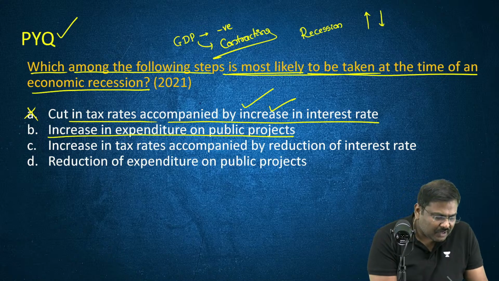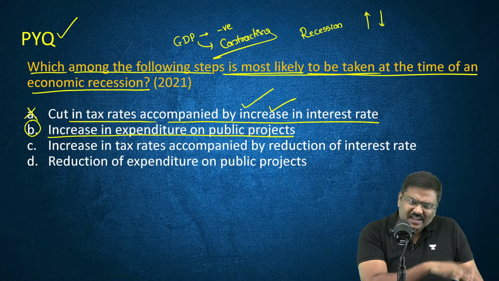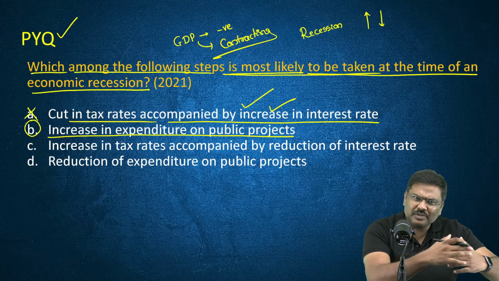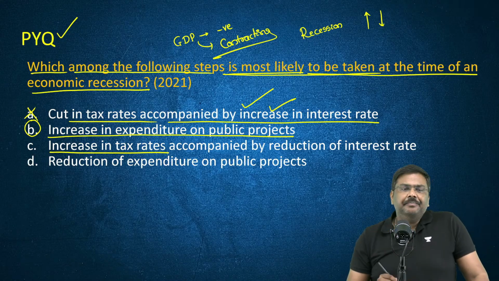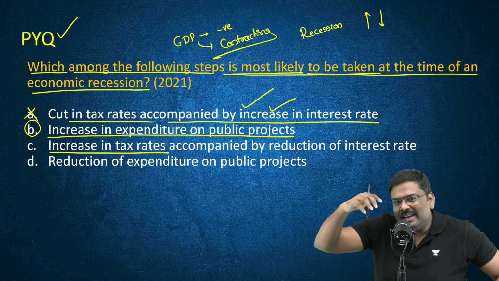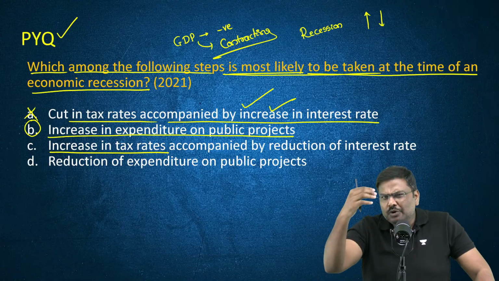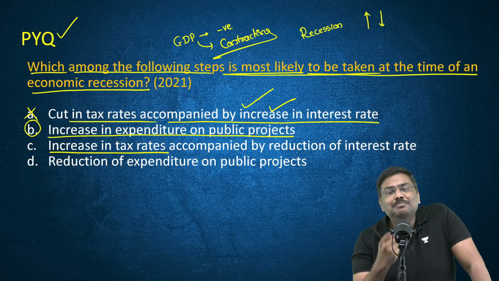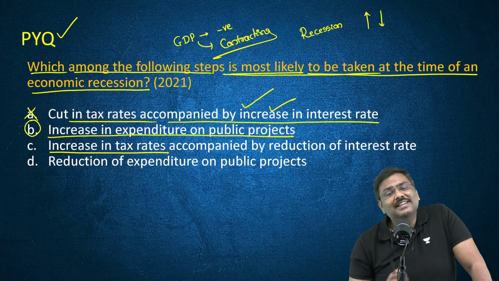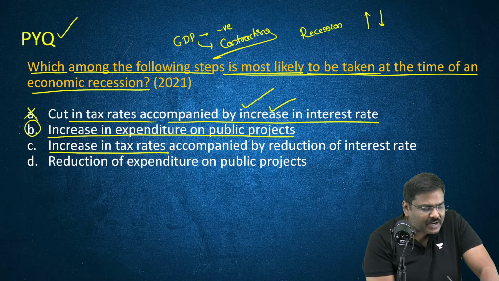Increase in the expenditure on public projects. Now, you tell me, think of this. This is the right answer. Just think of it. I'll come back to this. I'll eliminate the remaining two. Increase the tax rate. If the government increases the tax rate, will you purchase more goods and services or lesser goods and services? You will purchase lesser and lesser goods and services. We have already established that.